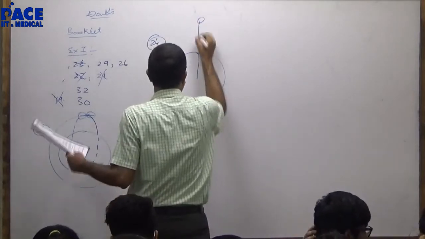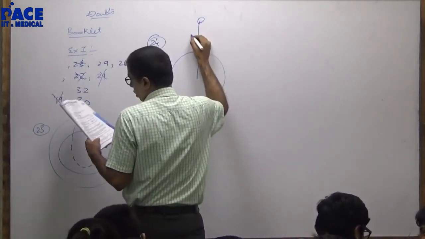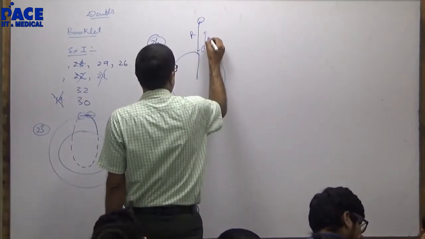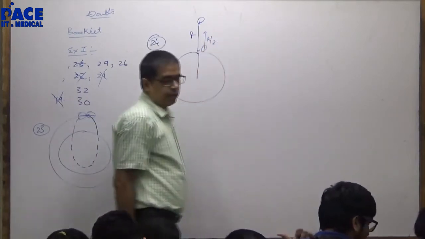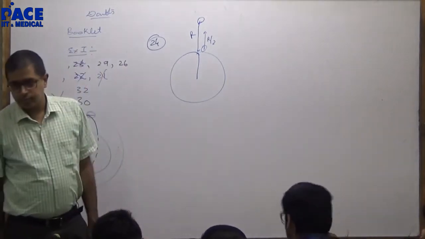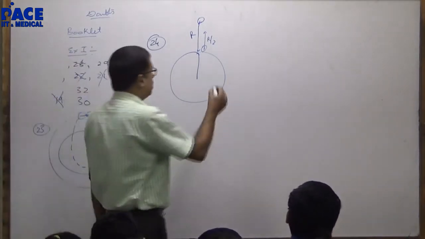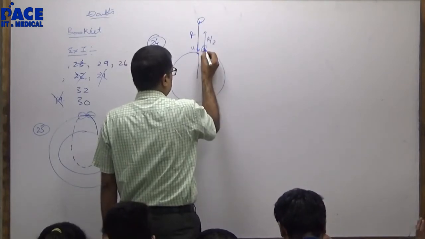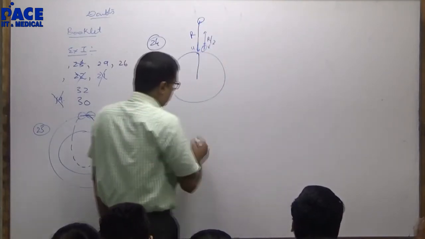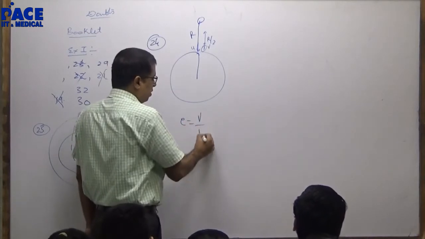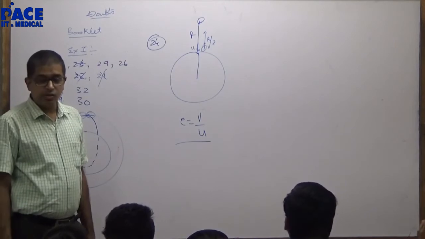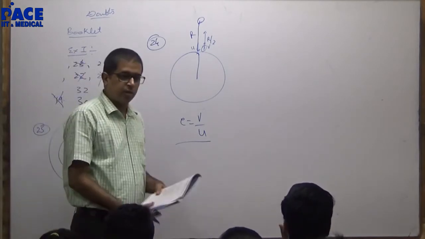You are dropping a particle from a height of r. It bounces back to a height of r by 2. You are dropping it from a height of r. You will get initial velocity u, final velocity v. V by u will be the coefficient of restitution. Assuming Earth doesn't move appreciably.